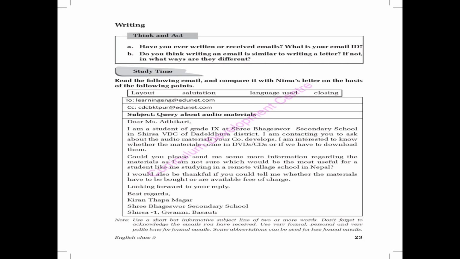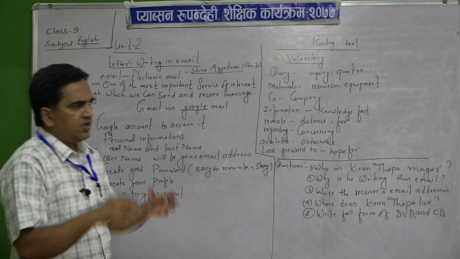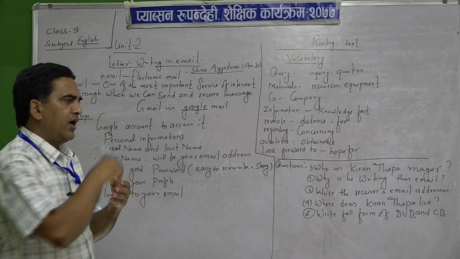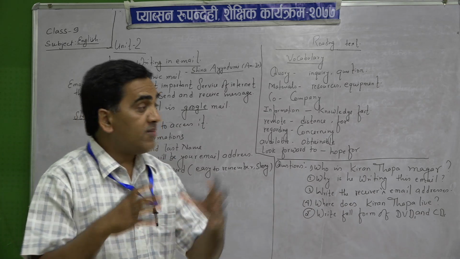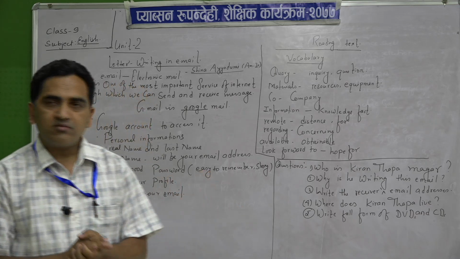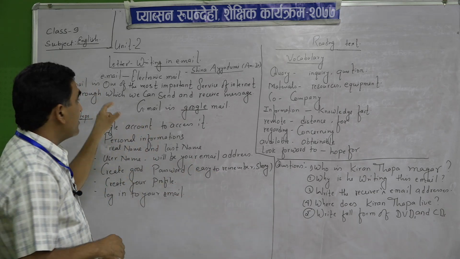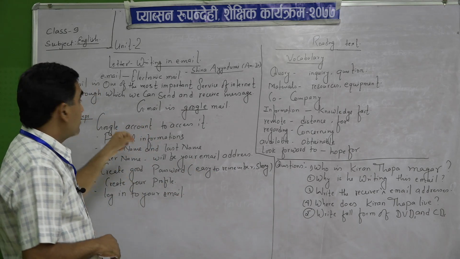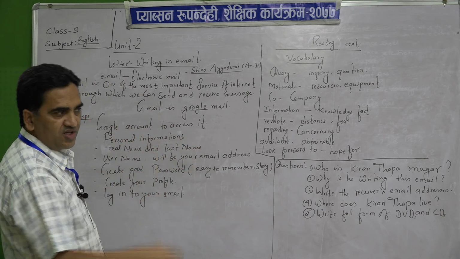All right. So in this letter, you have seen who has written this letter, and what is his question. He is writing about audio materials, and from which school? You have seen the name of the school. To whom he has addressed, Miss Adhikari, and to whom he is writing this also. So all things are given here in the letter.